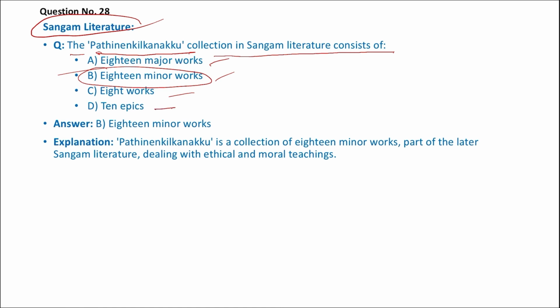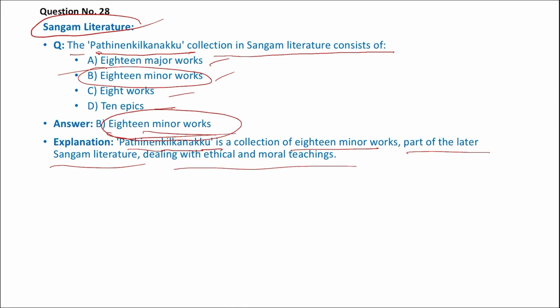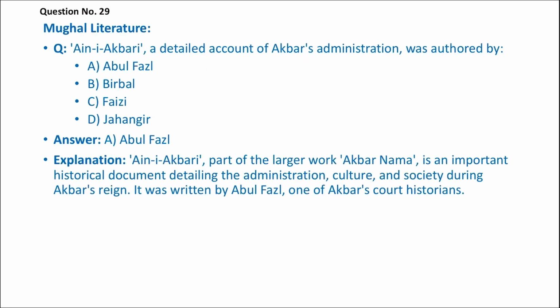So Pathinenkilkanakku actually consists of 18 minor works, part of the later Sangam literature, dealing with ethical and moral teachings. So B is the right answer.